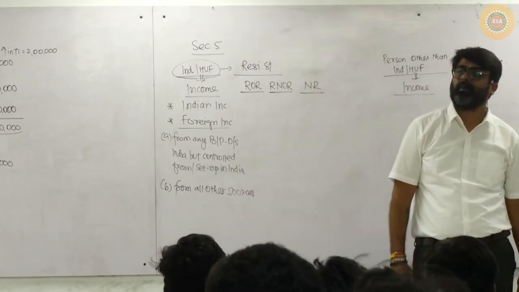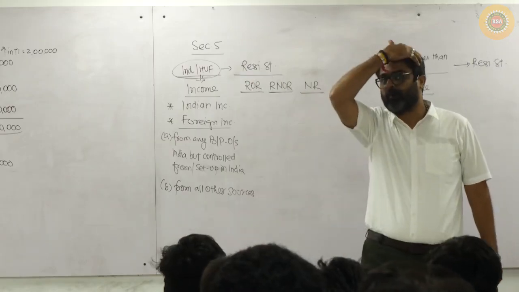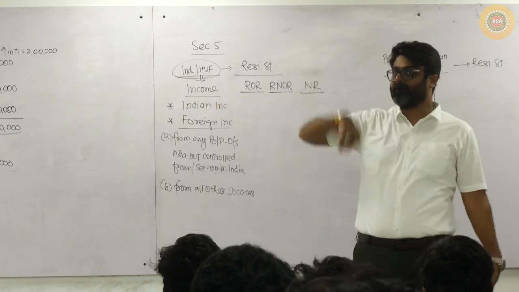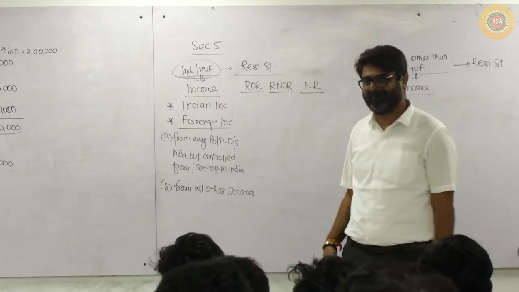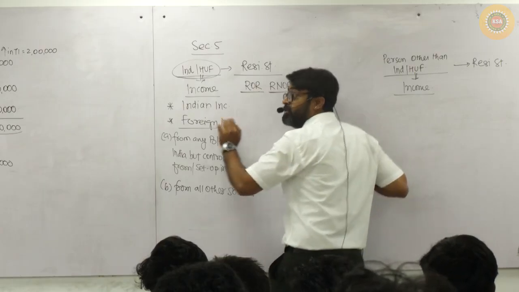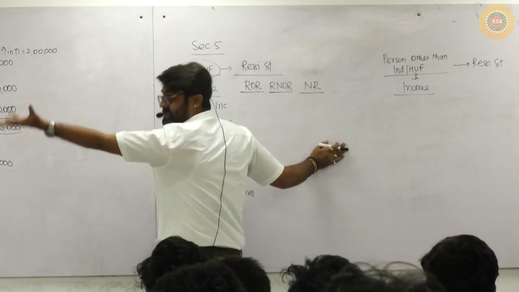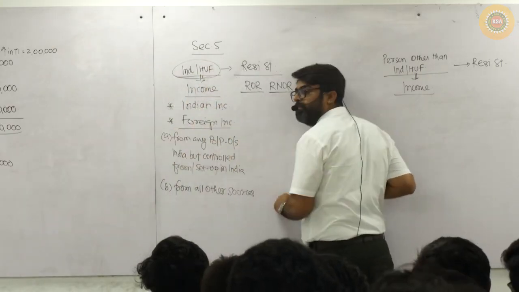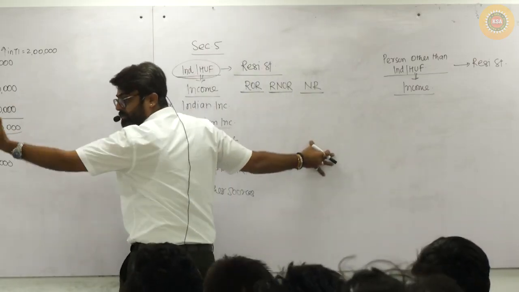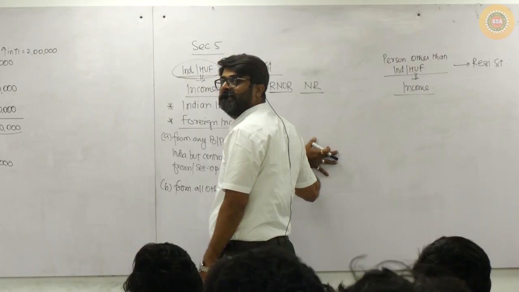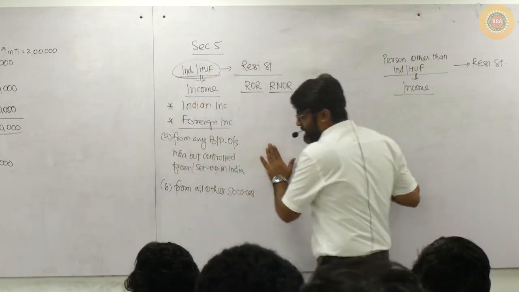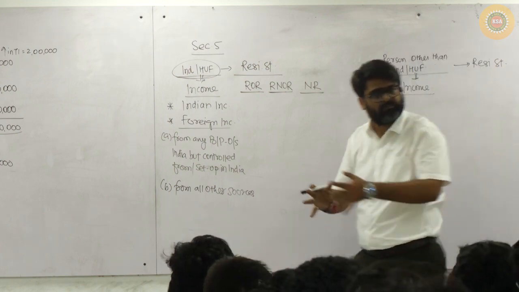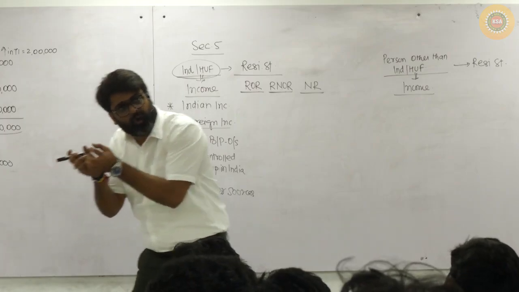Getting my point? Now tell me, can you have an employment outside India? From that employment you are earning salary income. Salary income means foreign income. In the foreign country you are earning salary income. That salary income is foreign income, part A or part B? Part B. In the foreign country you are having a property. From that property you are earning some income. Is it a foreign income? Part A or part B? Part B.